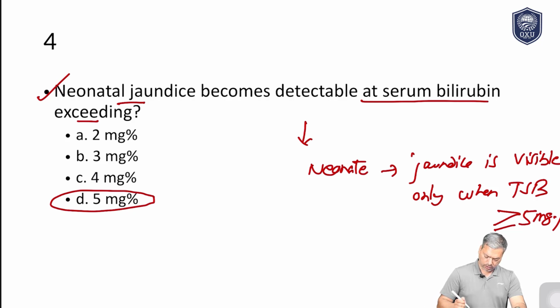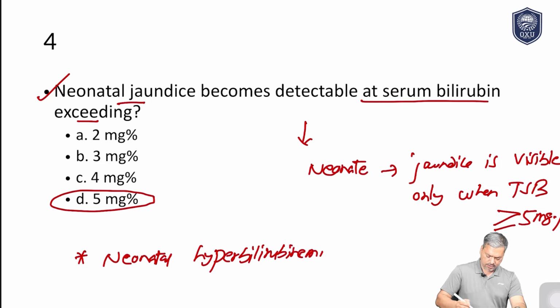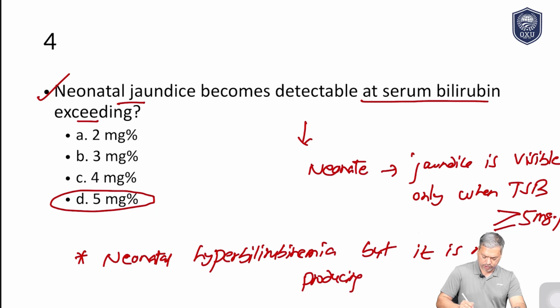If it is less than 5, we call it neonatal hyperbilirubinemia, but it is not producing visible jaundice. To have visible jaundice, the TSB level should be more than 5. Never forget it. This is a very, very important point.